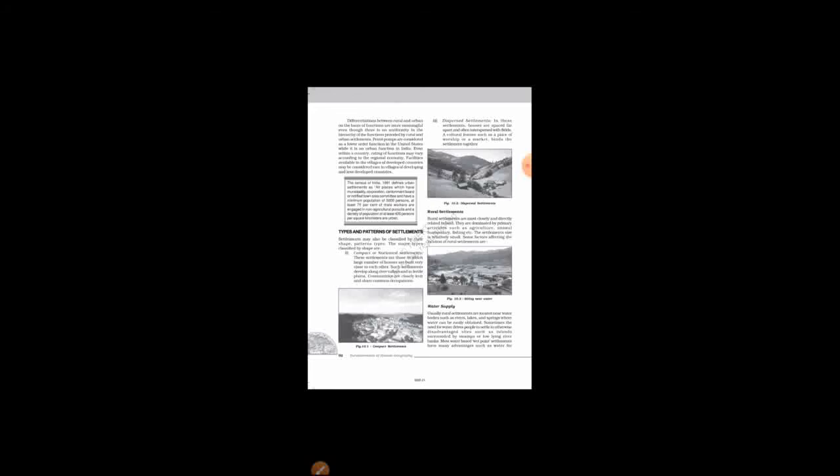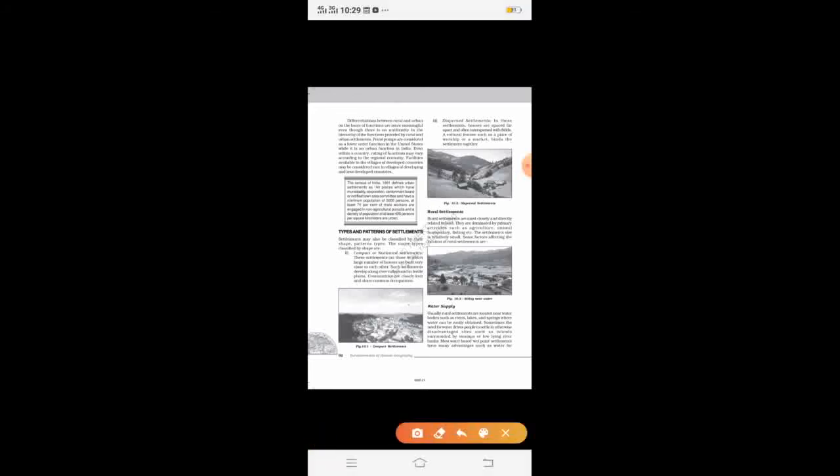Number one factor which will affect the location of rural settlements is water supply. See, water is such an important factor, isn't it? It is required in everything. Water is required for drinking, cooking, bathing, cleaning, fishing, etc. That's why wherever there is a supply of good water, human settlements locate there. Generally, these location factors are applicable to both urban and rural settlements. So people go and settle down where there is water supply.